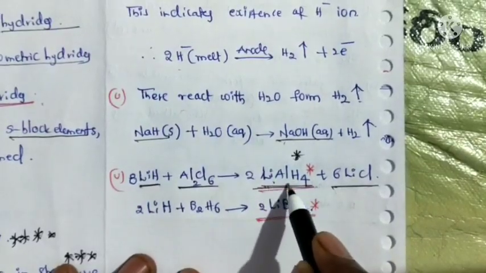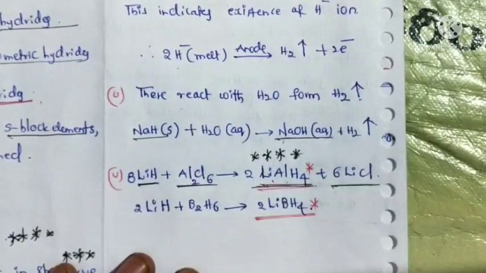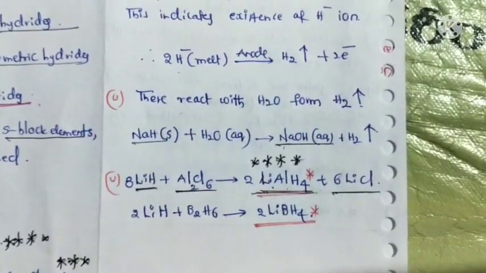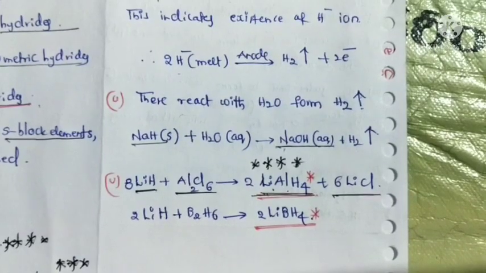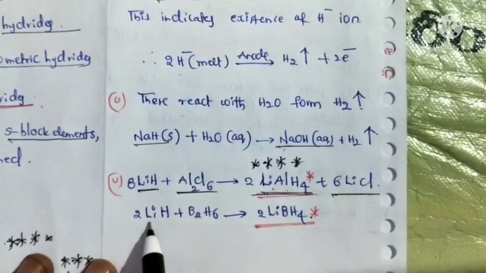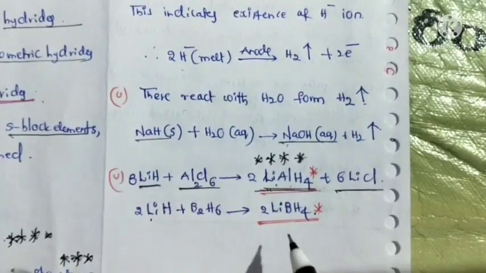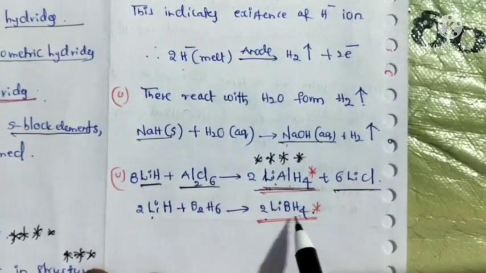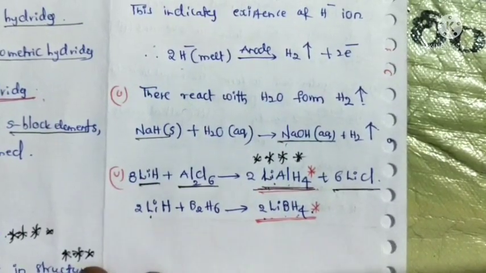Lithium aluminum hydride is very important, so write its formula. Another: 2 moles of lithium hydride react with diborane to form lithium tetrahydroborate, or lithium borohydride.